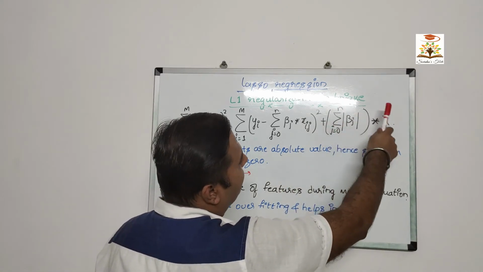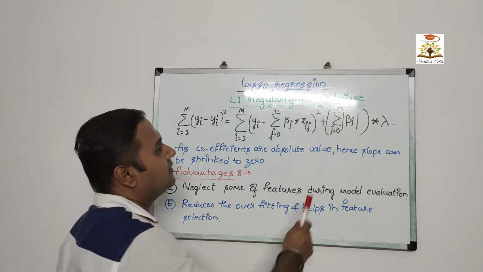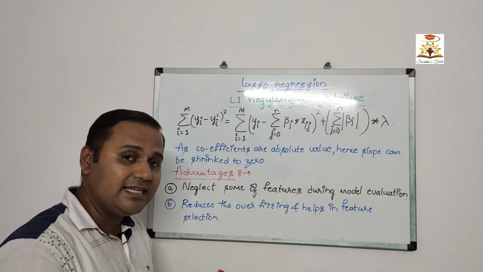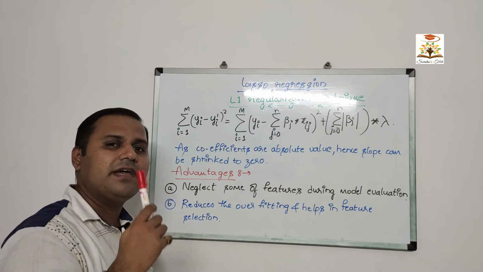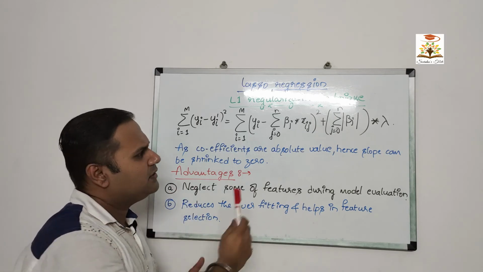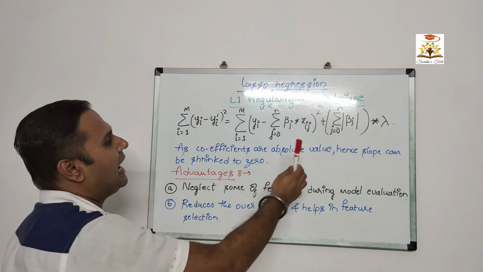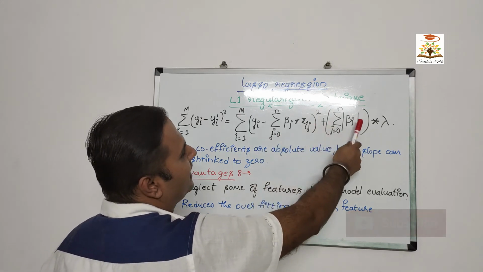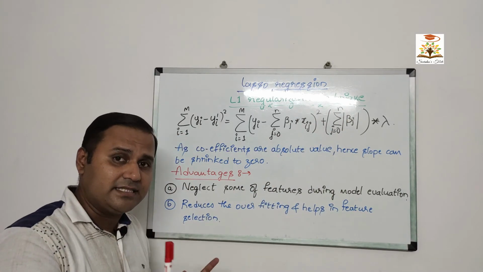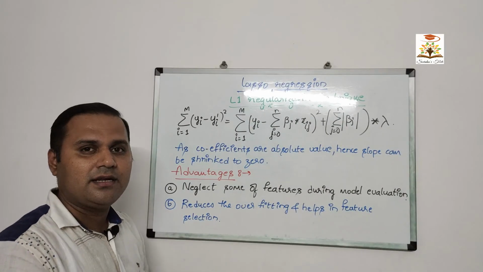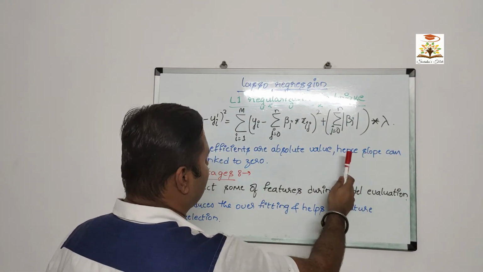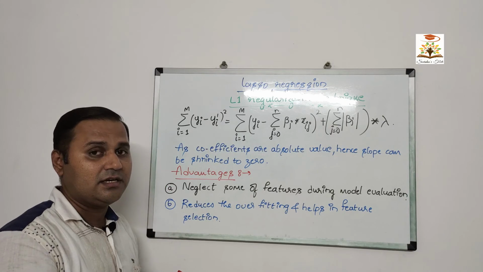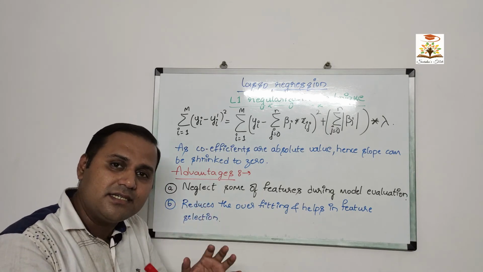The second part of the right hand side of the equation, that is the absolute value of our coefficients, is the change as compared to ridge. There we are taking the coefficient squared, which is multiplied by the constant lambda and added to our loss function. Here you can observe that we are taking the absolute value. Hence, lasso regression can make the slope shrink to 0, whereas ridge regression gets the slope near to 0.